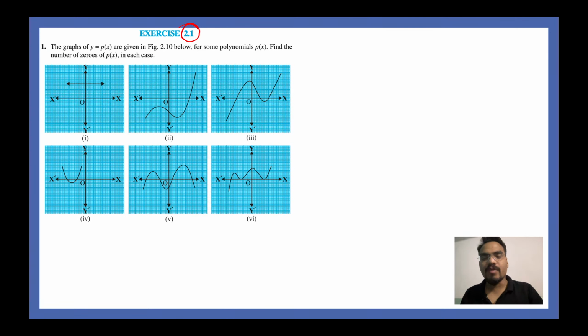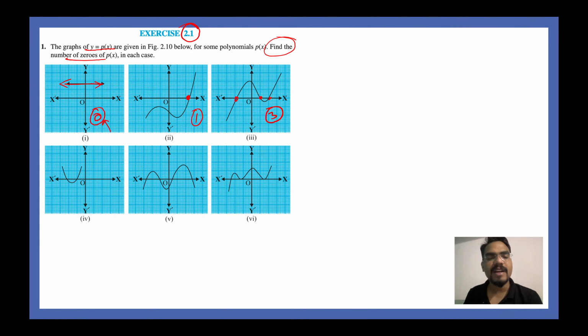Alright, let's move on to exercise 2.1 straight away. In exercise 2.1 we have one question. The question says the graphs of y equal to p of x are given. What we have to do is find the number of zeros. This you can easily do. There is no zero here because this curve is not cutting the x-axis. So there are no solutions to this graph, or there are no zeros in simple terms. Here you have only one zero. Here you have 1, 2 and 3 zeros.